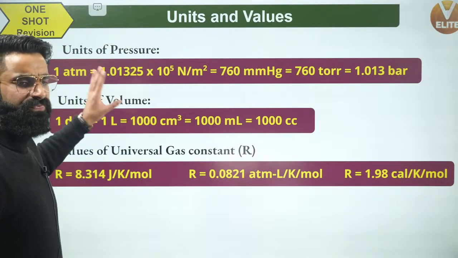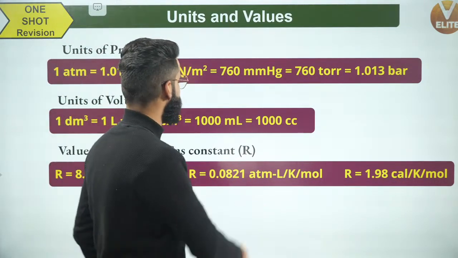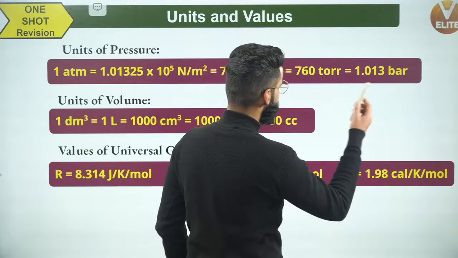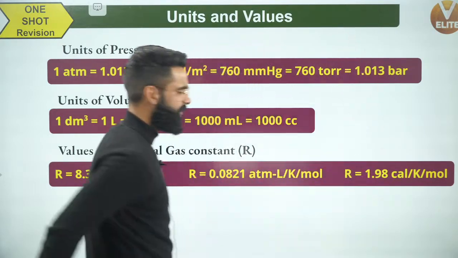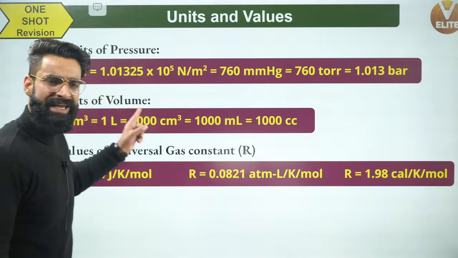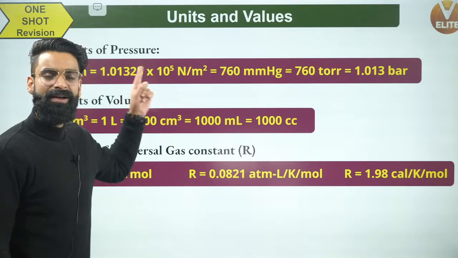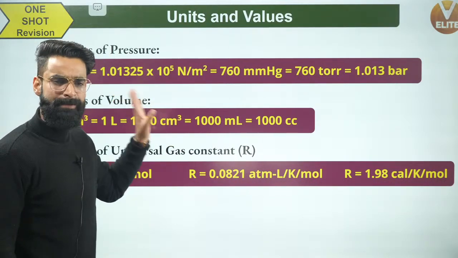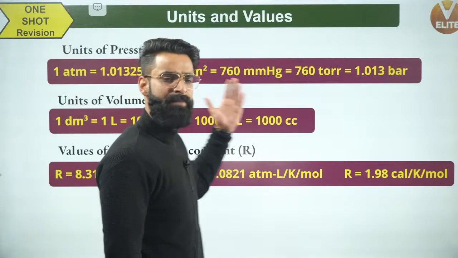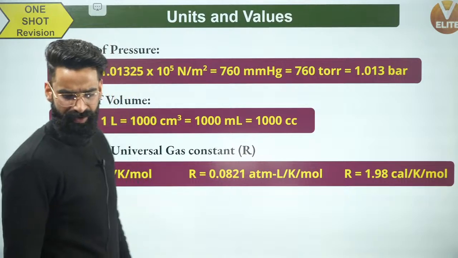Remember, different units of pressure. ATM is a unit of pressure, Newton per meter square is a unit of pressure, millimeter of Hg is one more unit of pressure, torr is one more, bar is one more. You should remember the relation between them. 1 ATM is equal to 1.01325 into 10 power 5 Newton per meter square, or Pascal, which also equals 760 mm of Hg, which also equals 760 torr, which is equal to 1.013 bars.